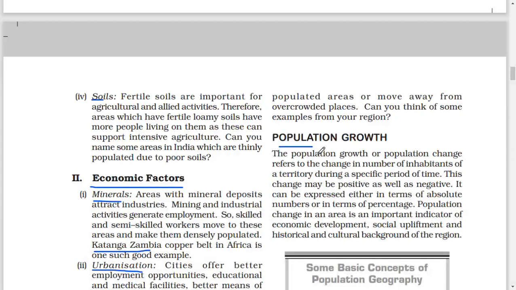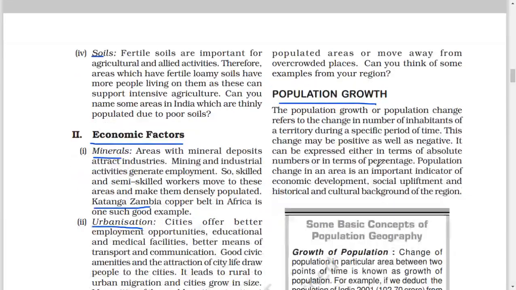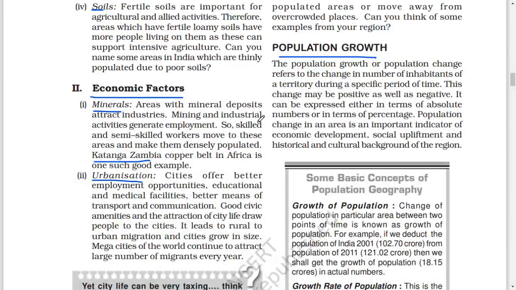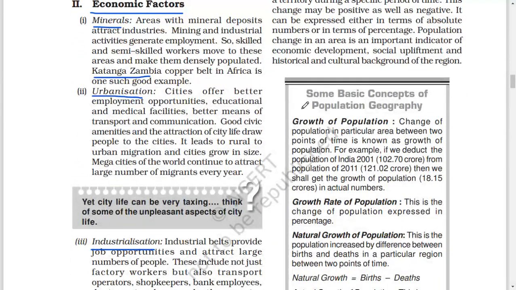Population growth. The population growth or population change refers to the change in numbers of inhabitants of a territory during a specific period of time. This change may be positive as well as negative. It can be expressed either in terms of absolute numbers or in terms of percentage. Population change in an area is an important indicator of economic development, social upliftment, and historical and cultural background of the region. Some basic concepts of population geography.